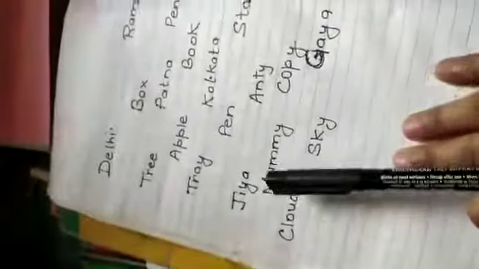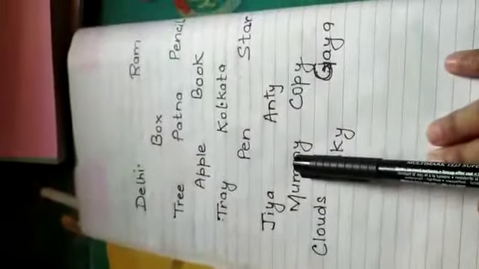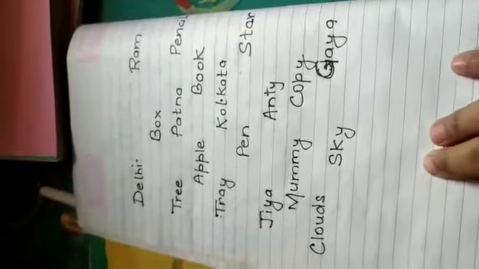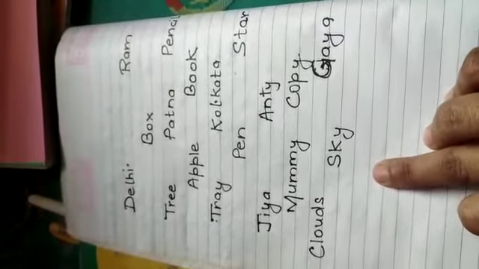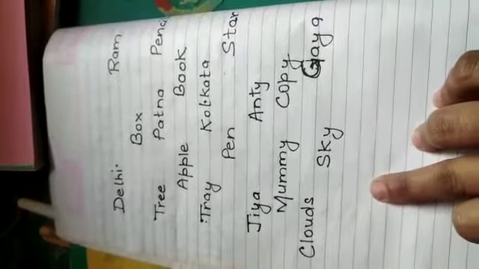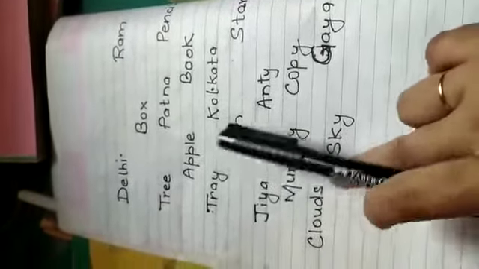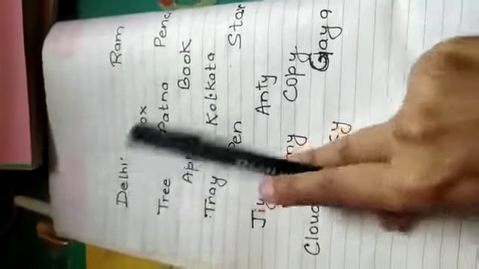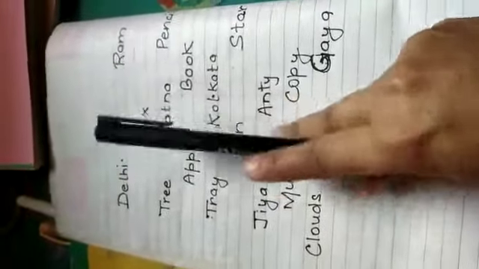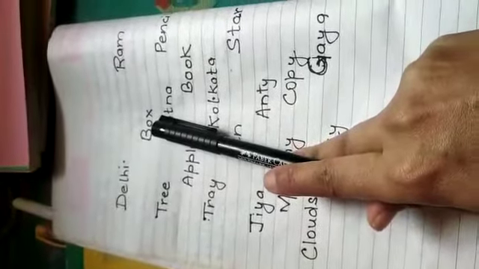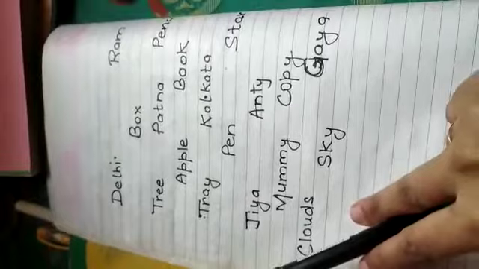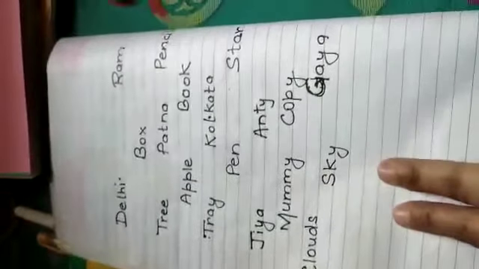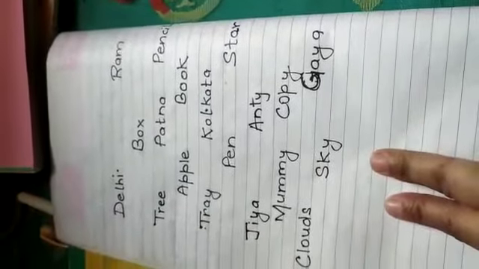These are the words. What do these words include? Why have I written these words? What does this word indicate? It is having the name of a place. It is having the name of a person. It is having the name of a thing, an object. So, what? Does something strike in your mind? What is it? Yes, you are right.